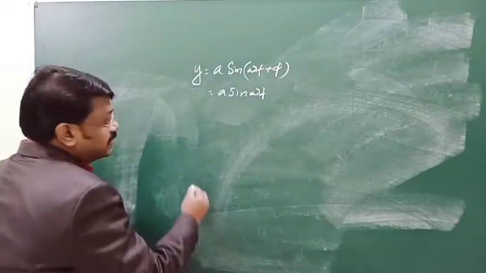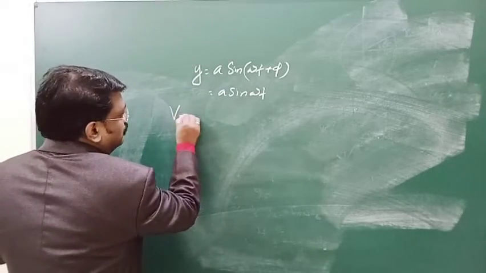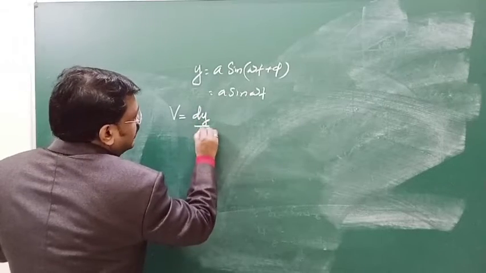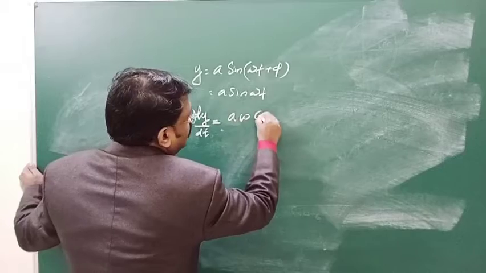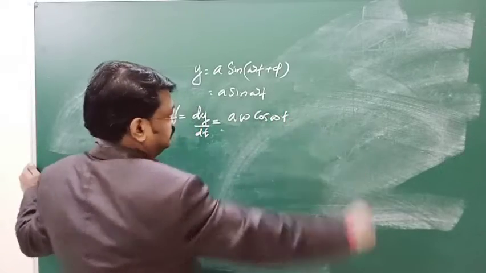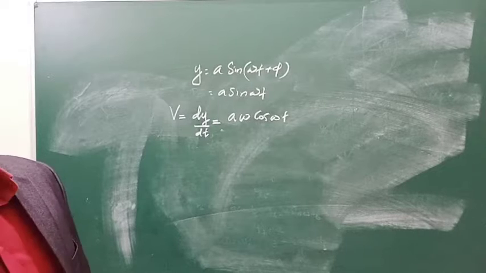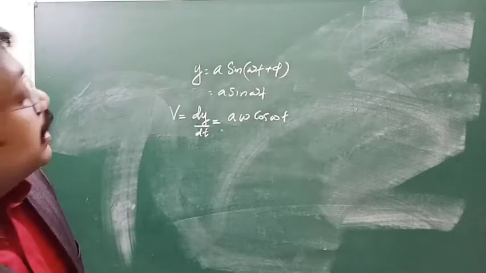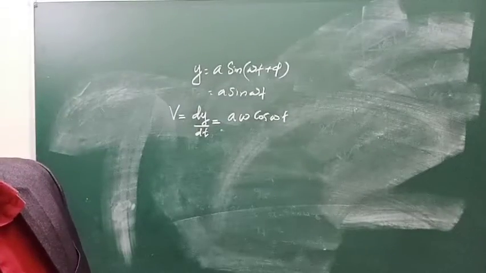When you take the derivative of y with respect to t, you will get the velocity of the SHM. So v is equal to dy by dt, which is a omega cos omega t, since the differential of sin omega t is cos omega t.